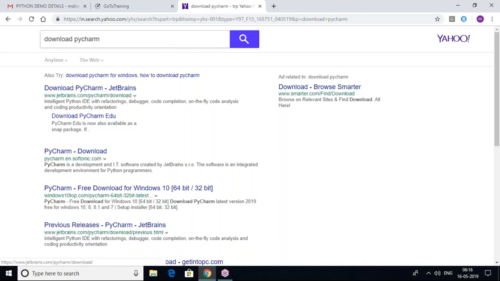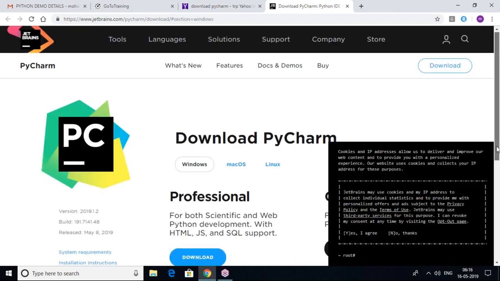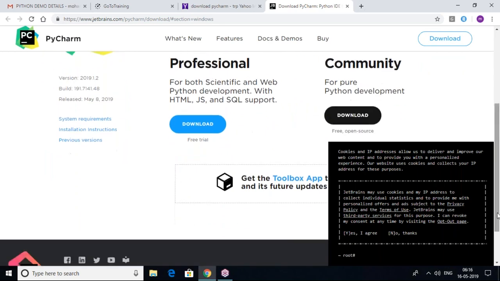So here, download PyCharm editor. It is the official website for PyCharm, jetbrains.com. This is a third party editor. Now you can see two options here: Professional, for both scientific and web Python development with HTML, JS, and SQL support, which is a free trial version only. It is not the full version. The Community version is for pure Python development, that is free and open source.